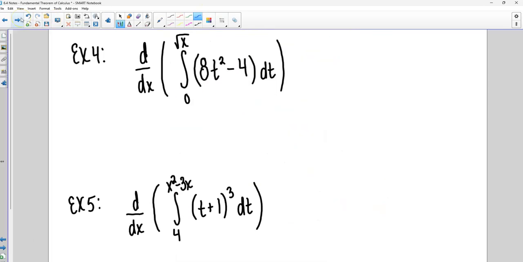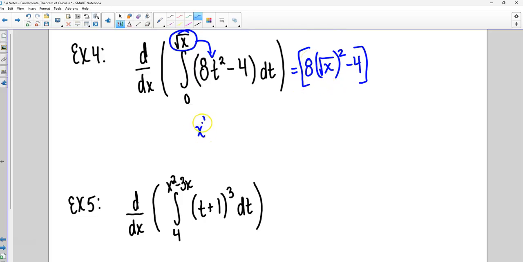Okay, here, let's try to do at least one more. So like if I have example 4, I'm going to take this right here, I'm going to plug it in. So I'm going to get 8 square root of x squared minus 4. And then I've got to multiply this by the derivative of x squared. Remember, x squared is the same as x to the 1/2. So that'll be 1/2 x to the negative 1/2.